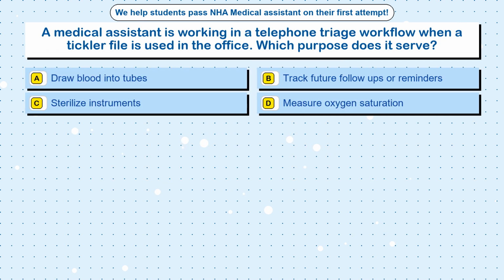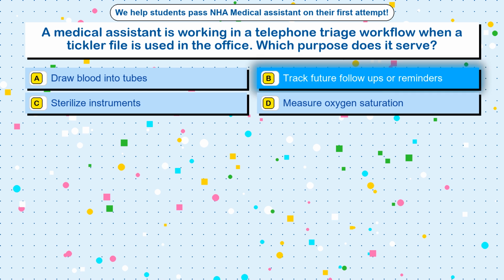Question 53. A medical assistant is working in a telephone triage workflow when a tickler file is used in the office. Which purpose does it serve? Option A. Draw blood into tubes. Option B. Track future follow-ups or reminders. Option C. Sterilize instruments. Option D. Measure oxygen saturation. The correct answer is option B.